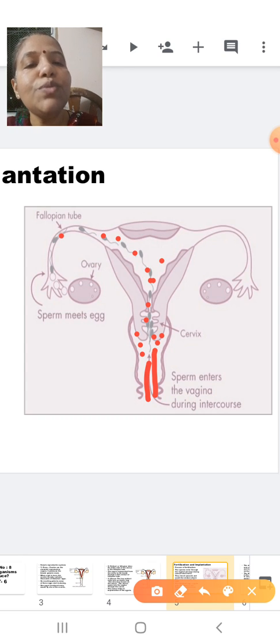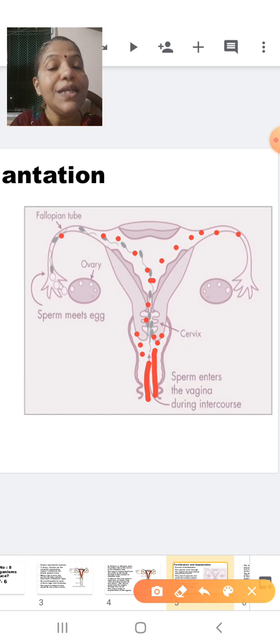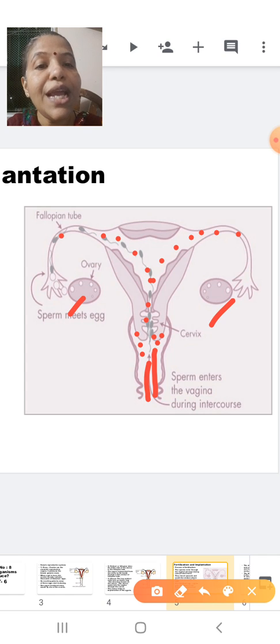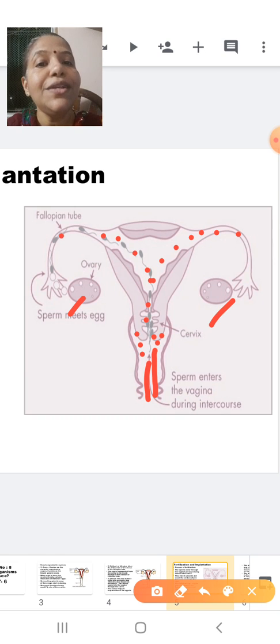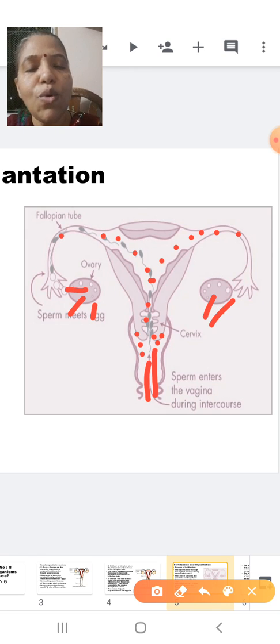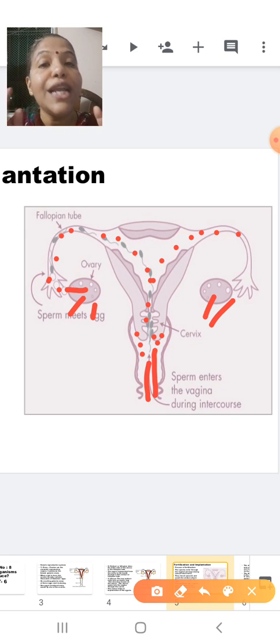The sperms will swim to both the sides to find out where the ovum is released, because you know that females have a right ovary and a left ovary, but only one ovum is produced per month. So either this ovary will produce the ovum or this ovary will produce the ovum. You can see here, these are the ovum and this is the sperm. The sperm is coming here to fertilize the ovum.